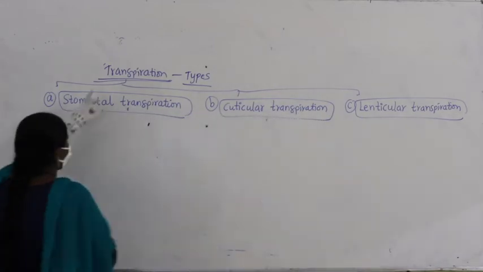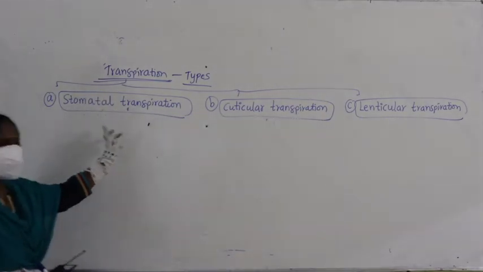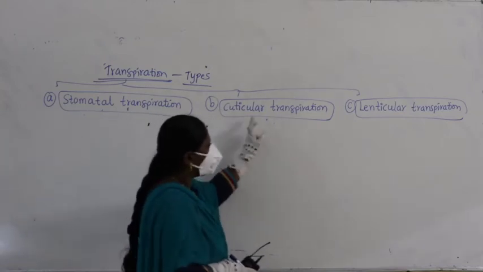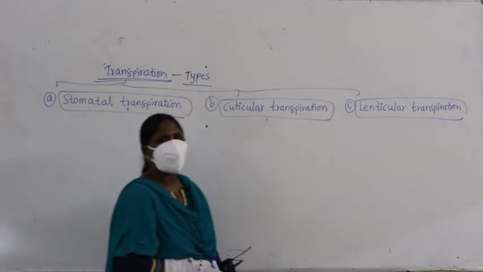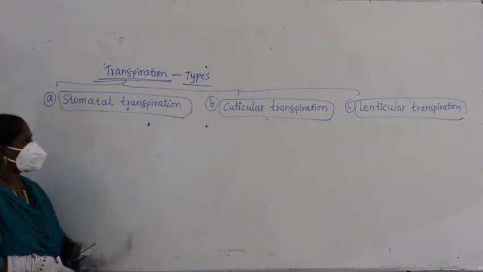So transpiration occurs through stomata, transpiration occurs through the cuticle, and transpiration also occurs through lenticels. Okay, let us discuss this.